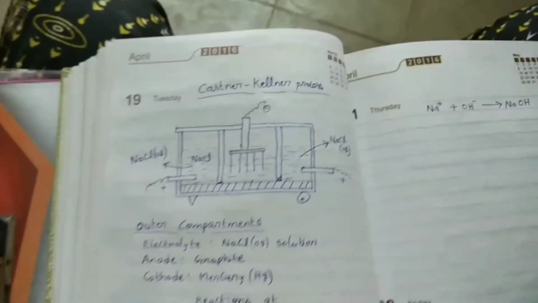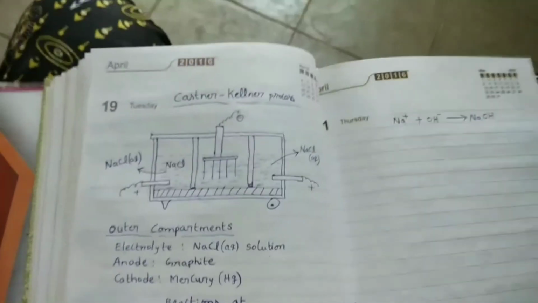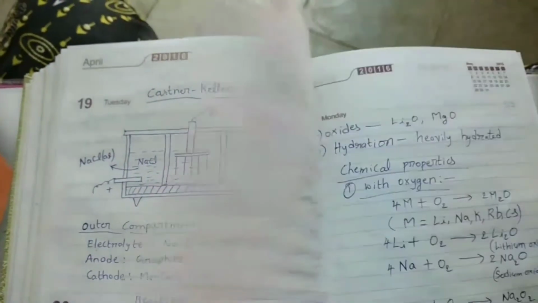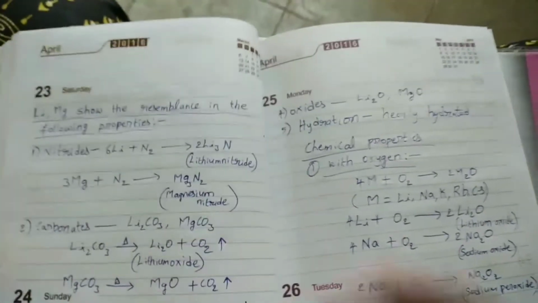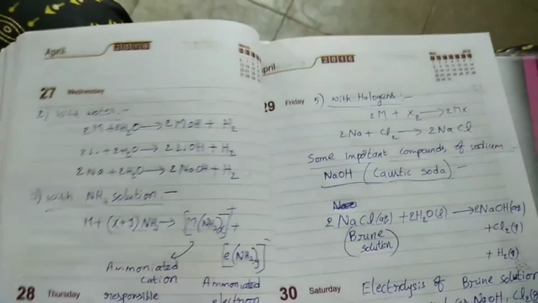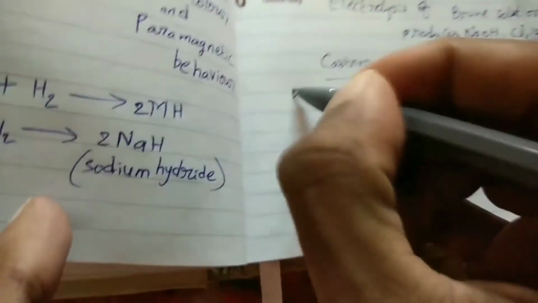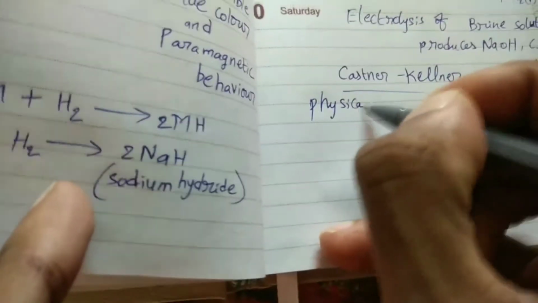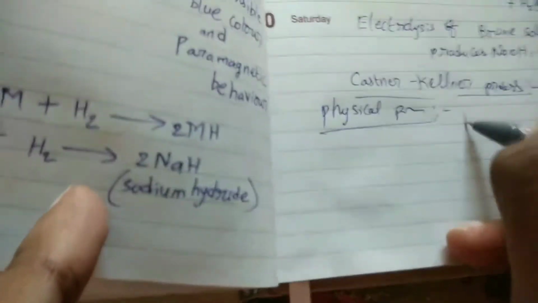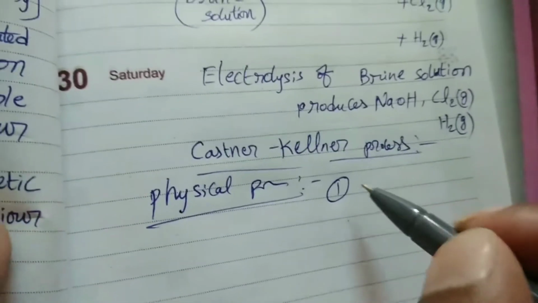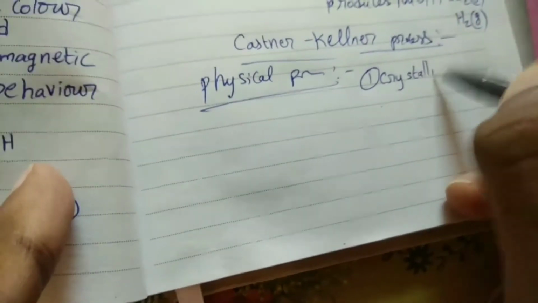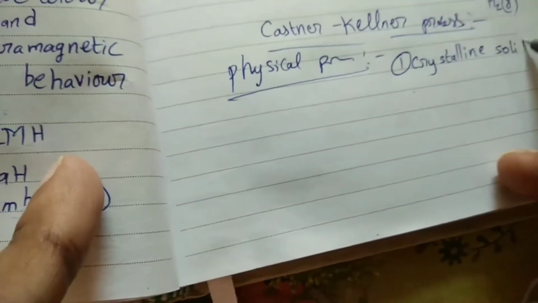Now come to the physical properties of sodium hydroxide. Sodium hydroxide is a crystalline solid and it dissolves very easily in water and forms sodium hydroxide solution. It is a highly alkaline substance. First, it is a crystalline solid.